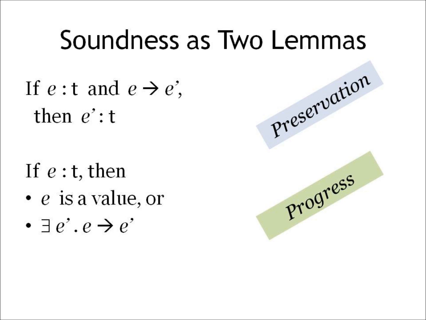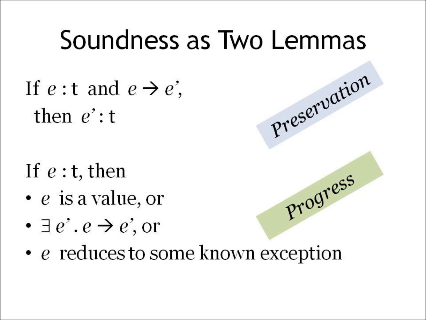This is called progress. The final theorem about soundness comes about through a very elegant interleaving of progress and preservation steps. But before we get there, we need to understand that something tricky can happen. We haven't told the whole story about progress. Consider a term like division by zero, which in most programming languages that have static type systems doesn't yield a value, but also doesn't yield another step of evaluation. Rather, it reduces to some kind of known exception. We'll get back to this in a moment.